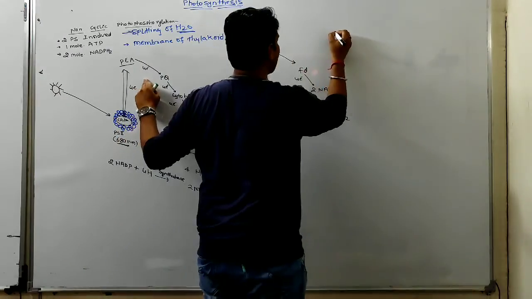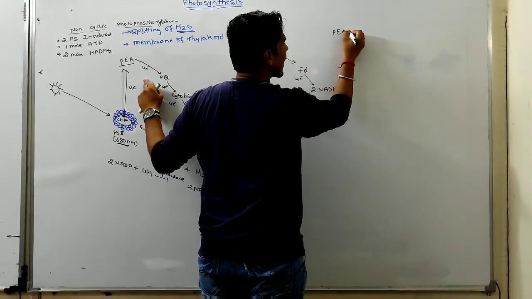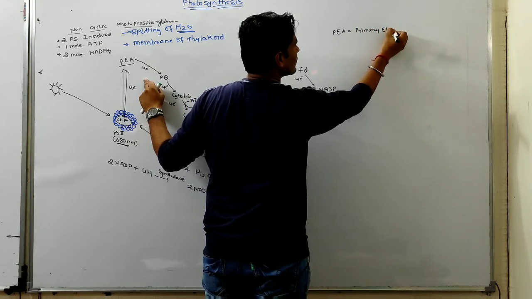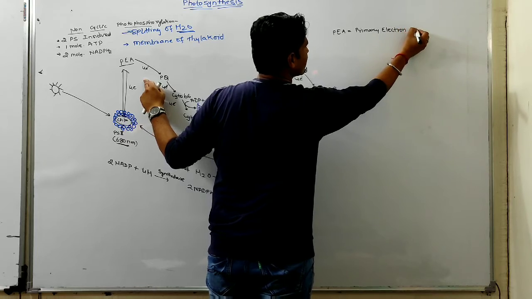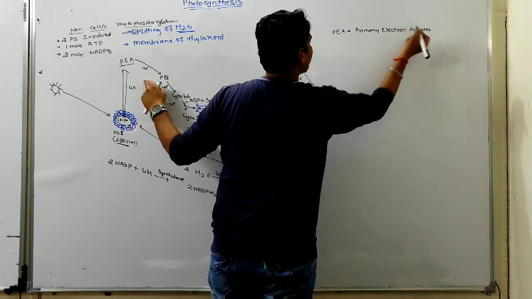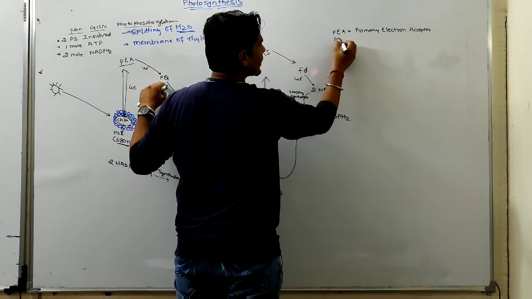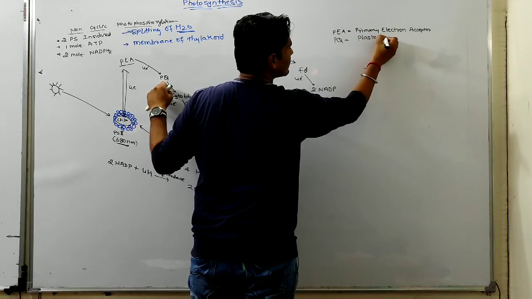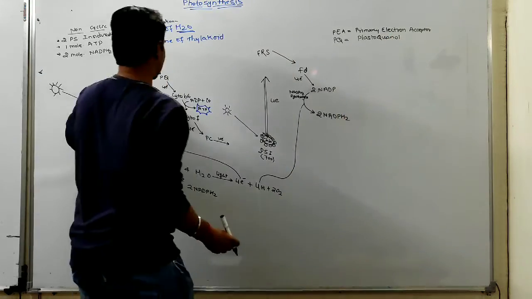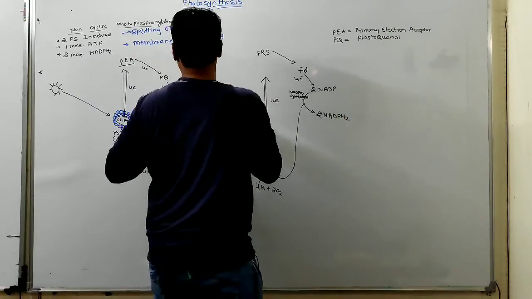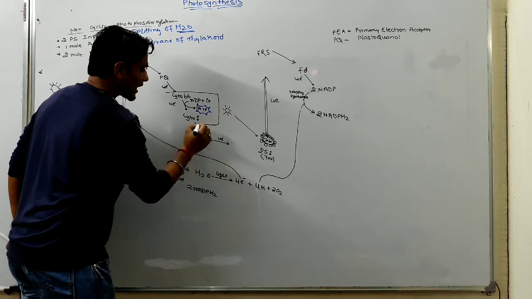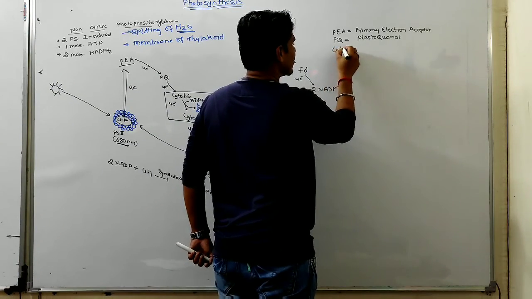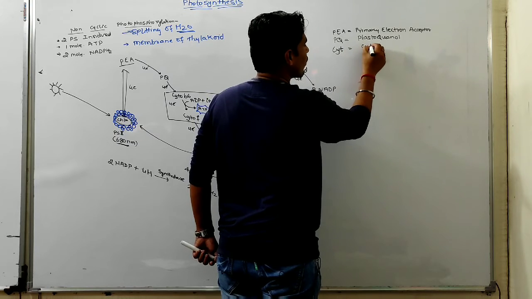फर्स्ट PEA मीन्स प्राइमरी इलेक्ट्रॉन एक्सेप्टर. ओके, देन PQ is nothing but plastoquinol. Okay, then cytochrome B6 or this complex is called the cytochrome complex. So CYT is nothing but cytochrome complex.